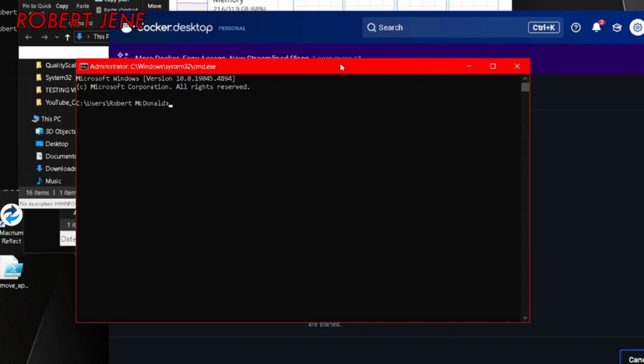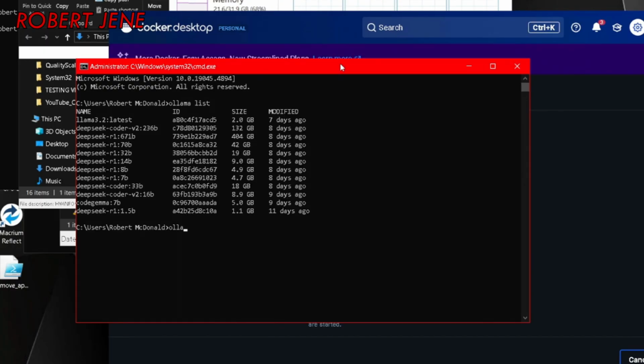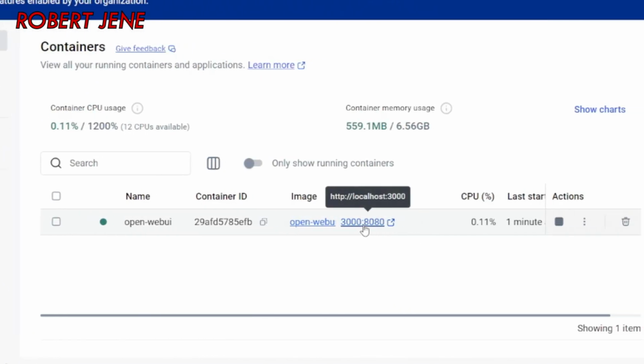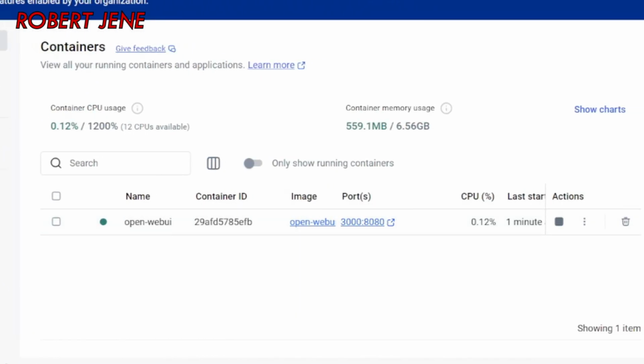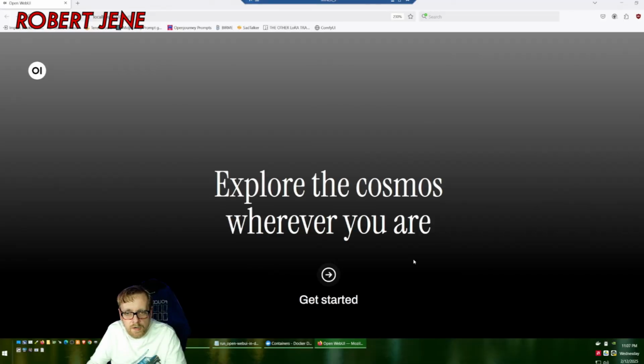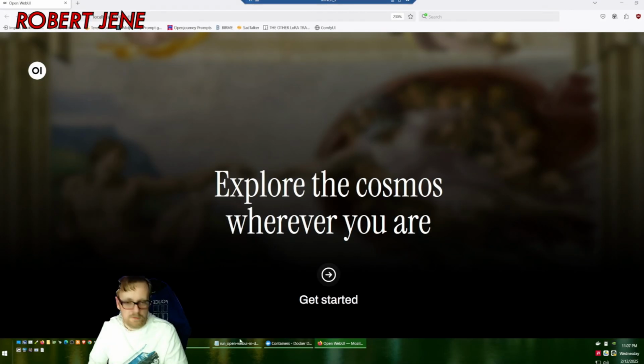So now we're going to run a model. Ollama list. See which ones I got downloaded here. Ollama run. Let's just do the smallest one as an example. Copy that. And press enter to run it. So now that this is running, I can just click the port that I made. It's showing it on a web port. It'll open it up in a browser. You'll get this. This is open-webui.